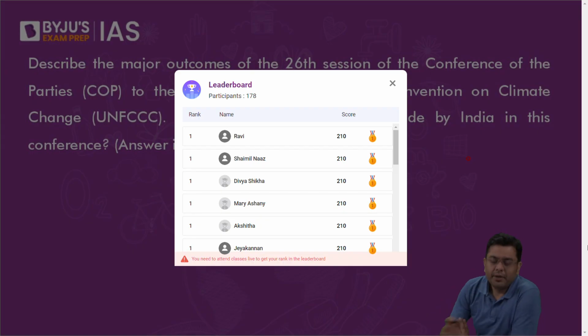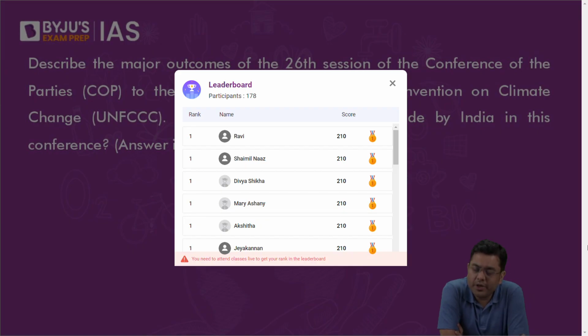Major outcomes: we have discussed the key initiatives to ban deforestation by 2030, and the Global Methane Pledge was announced to cut methane emissions by 30% compared to 2020 levels by the year 2030. In the introduction you have to write that the 26th session of COP was held in Glasgow, and this was the session of the United Nations Framework Convention on Climate Change.